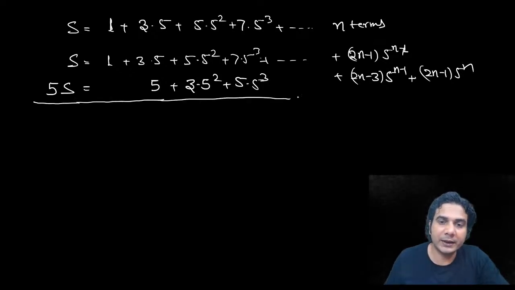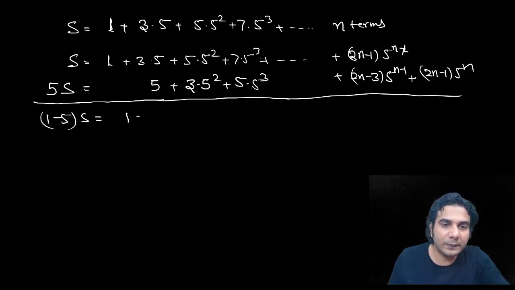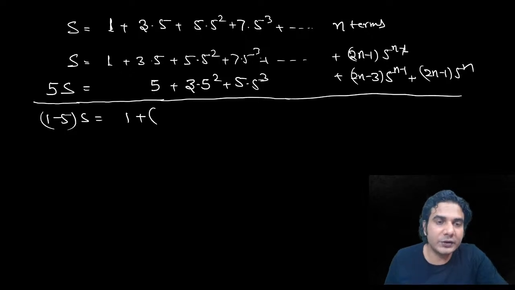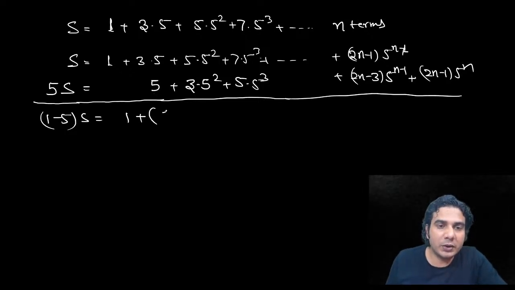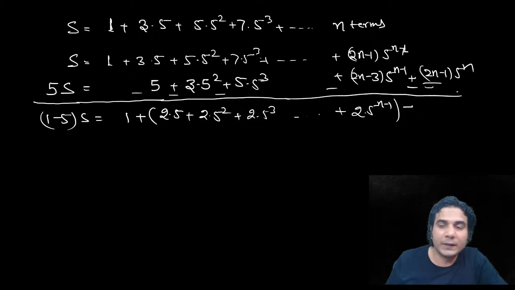So now you subtract it. If you subtract it, you'll get 1 minus 5 into s, which is minus 4. All right, so 1 plus. Now from this place, you are going to get GP. So first term of the GP is going to be 2 into 5. The next term is going to be 2 into 5 square. The next term is going to be 2 into 5 cube, right? So you can see 2 is same. That is 2 into 5 raised to n minus 1, all right? And then last term, you write it separately. So minus, it will come with minus sign because you are subtracting it, okay? So minus of 2n minus 1 into 5 raised to n, like this.